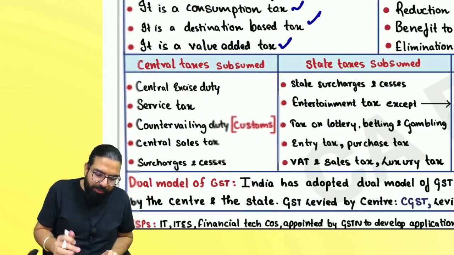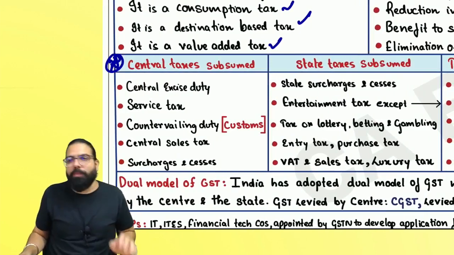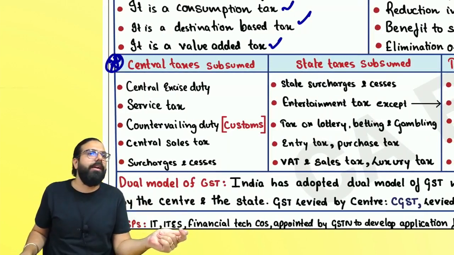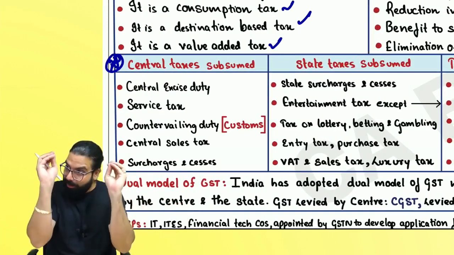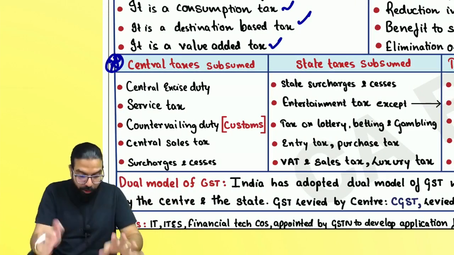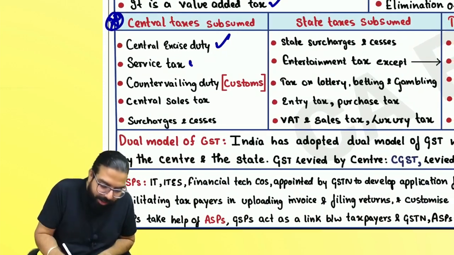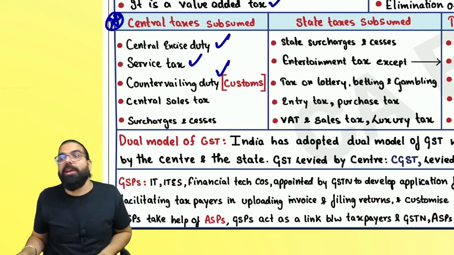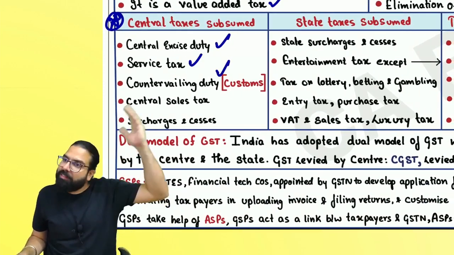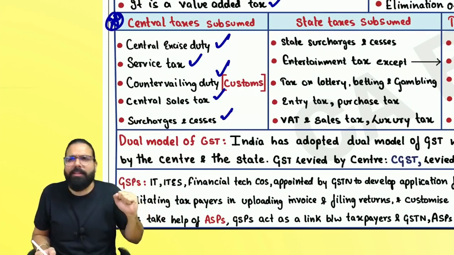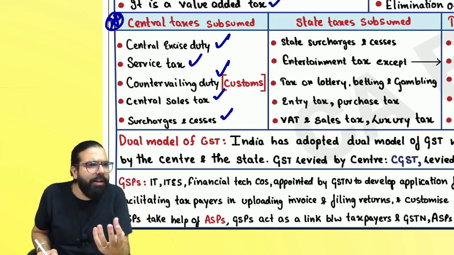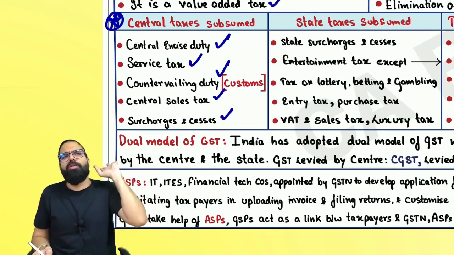Now, one important point which I want you guys to remember is central taxes subsumed, state taxes which are gone, state taxes which are not gone. So central taxes which are subsumed are central excise duty, service tax, countervailing duties, special countervailing duties, etc., which are charged under customs, and central sales tax and surcharges and cess like Krishi Kalyan cess, Swachh Bharat cess, service tax gone. All these cesses also are gone.